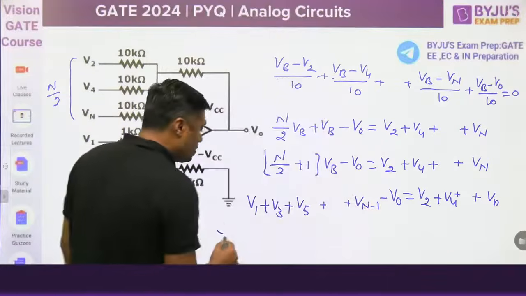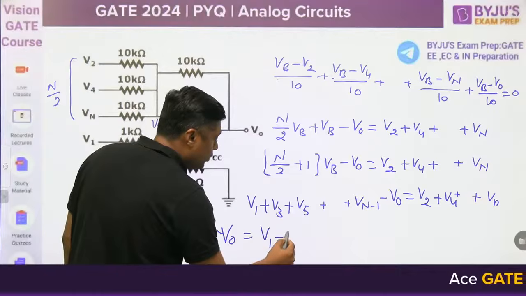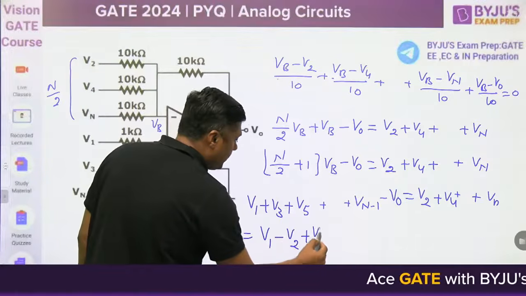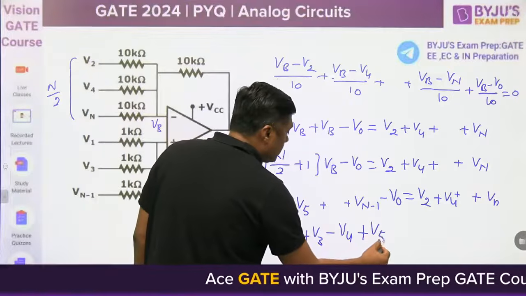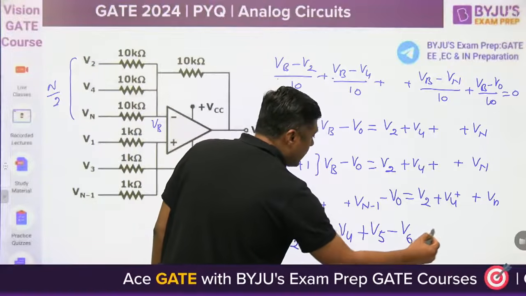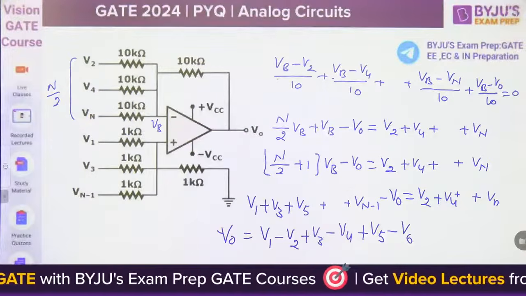So what is V naught equal to? You will get V1 minus V2 plus V3 minus V4 plus V5 minus V6 and so on. Even number, odd number, even number, odd number, minus plus, minus plus, minus plus.